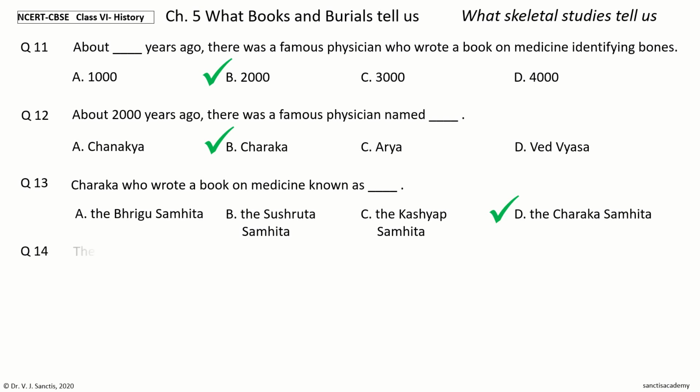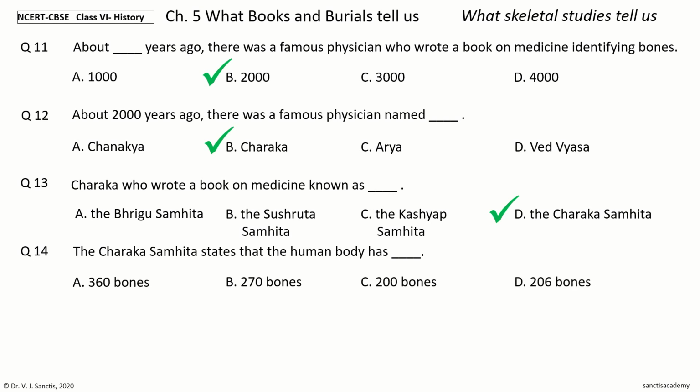Question 14. The Charaka Samhita states that the human body has dash. The options are 360 bones, 270 bones, 200 bones, 206 bones. Your time to choose. And the answer is 360 bones. So, the Charaka Samhita states that the human body has 360 bones.